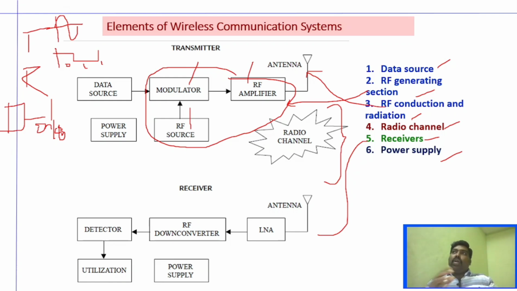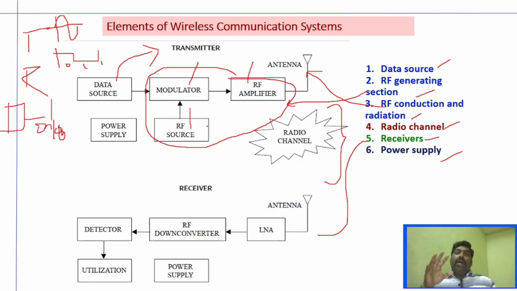And then comes the modulator. What is the modulator? Now the information which needs to be transmitted is converted to an RF signal, right? That RF signal has to be transmitted over a very long distance, right? For that, we need the RF generating section. What is the RF generating section here? It's the modulator, RF amplifier, and RF source. So what is the RF source?